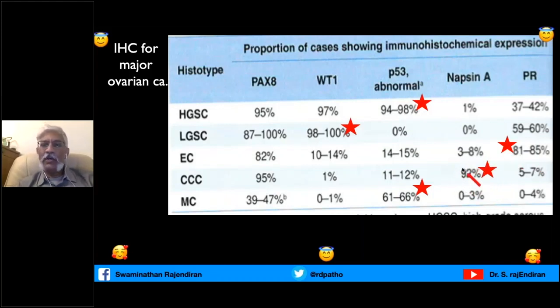You all know adenocarcinoma of the lung is positive. For some unknown reason, I don't know, or I have not checked the literature, please check the literature on why Napsin A is positive in clear cell carcinoma. Mucinous carcinoma has no specific markers, but P53 can be abnormal in mucinous carcinoma. The only other tumor that has a high P53 is high-grade serous. Morphologically, it's very easy to differentiate. So what markers you give weightage to depends upon morphology.